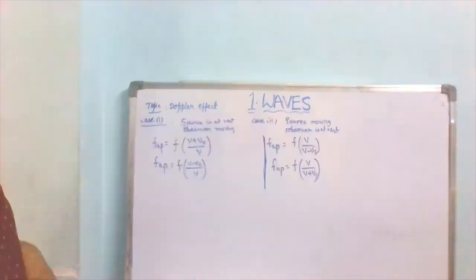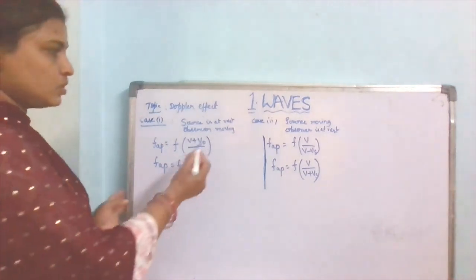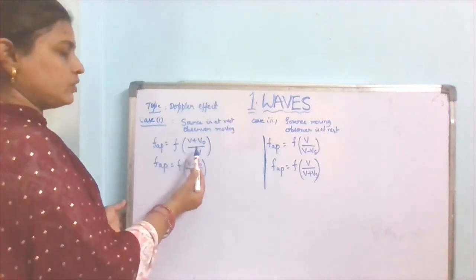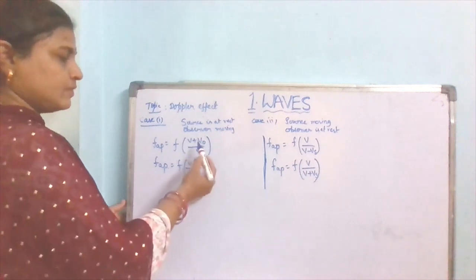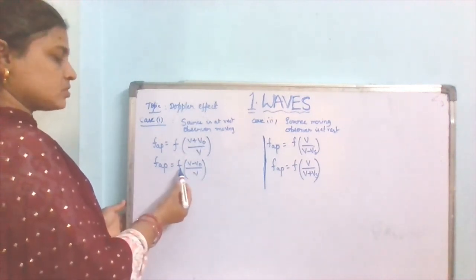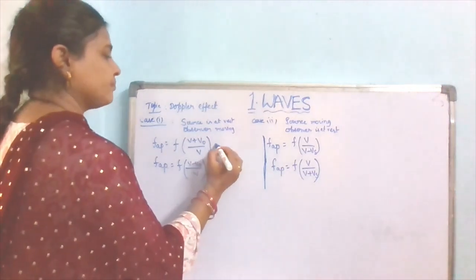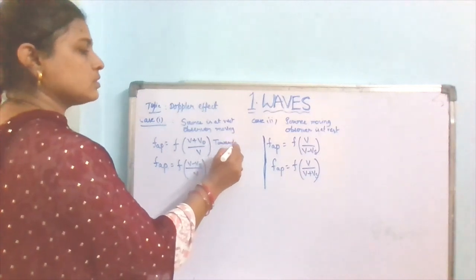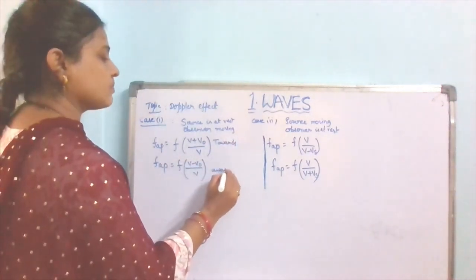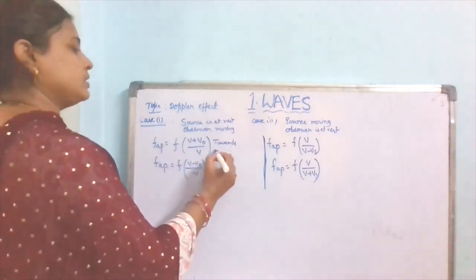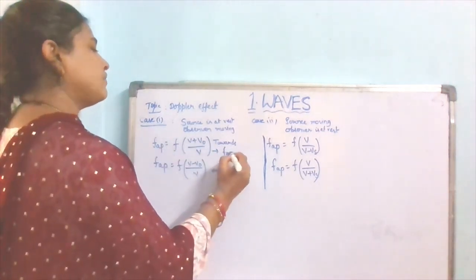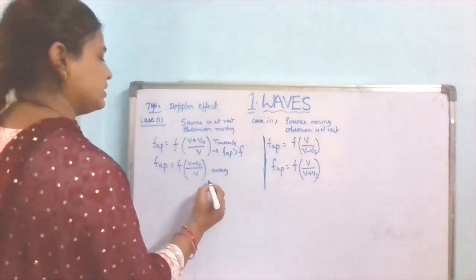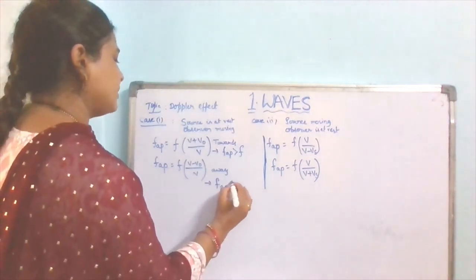See the equations. Source is at rest, observer is moving. Apparent frequency equals f into (V plus V naught) by V, and apparent frequency equals f into (V minus V naught) by V. When the source is at rest and the observer is moving towards the source, the apparent frequency will be more than the original frequency, and when moving away from the source, the apparent frequency will be less than the original frequency.